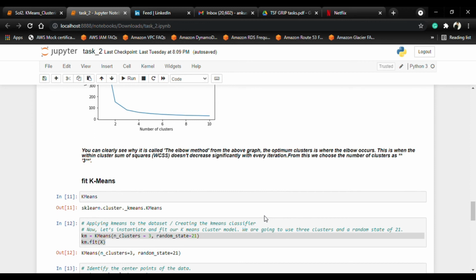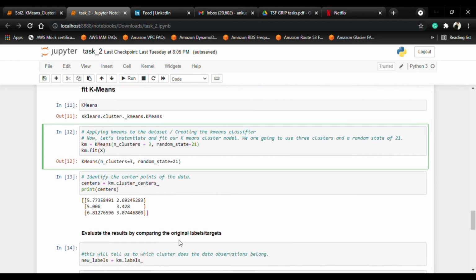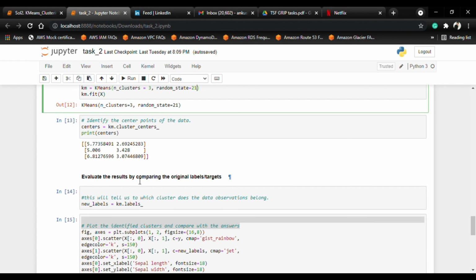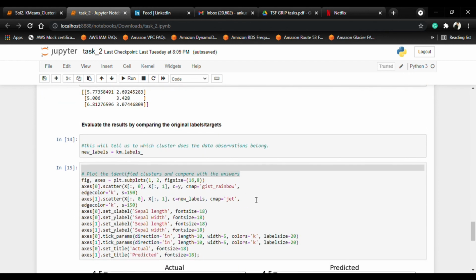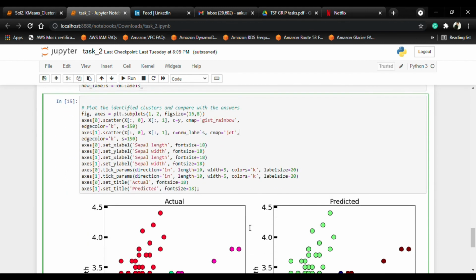After this, the next step is to fit k-means. In this line, we apply k-means to the dataset, and we are going to use three clusters, with random state 21. So now identify the center points of the data and evaluate, and then we plot the identified clusters and compare them.